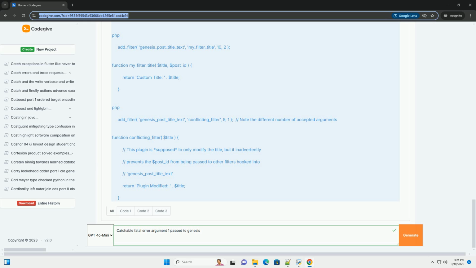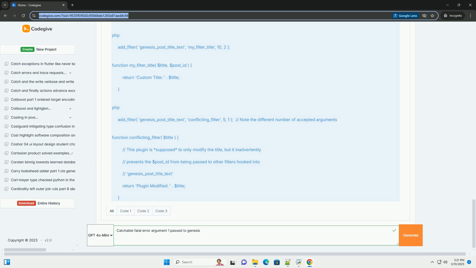Follow coding standards. Adhere to WordPress coding standards to ensure your code is well structured and maintainable. Test thoroughly. Test your theme and plugins after making changes to identify any potential issues. Version control. Use a version control system, like Git, to track your changes and easily revert to previous versions if necessary. Consult Genesis documentation. Refer to the official Genesis framework documentation for information on functions, actions, filters, and best practices.